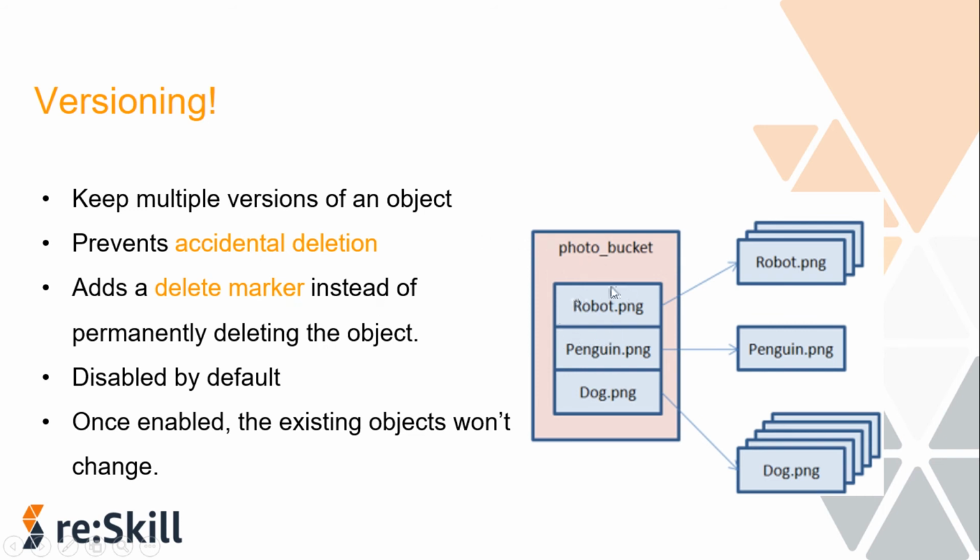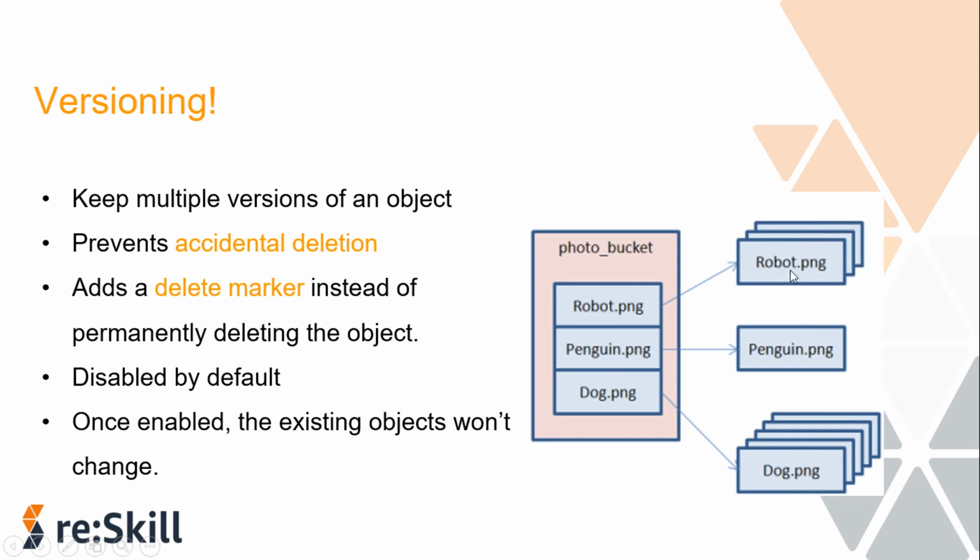So you can see in this image all the three objects, namely robot.png, penguin.png and dog.png, are stored in a bucket named photo bucket, and all of them have different versions because this bucket is versioned. Each version of the object is assigned a version ID. For example, each version of robot.png has its own version ID, like robot.png version 1, version 2 and version 3. The name will be the same, but S3 differentiates them with the version ID, a unique number that each version gets.